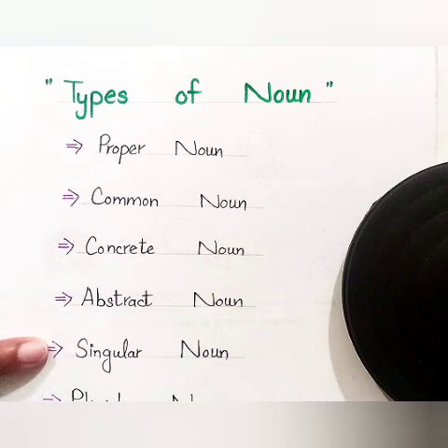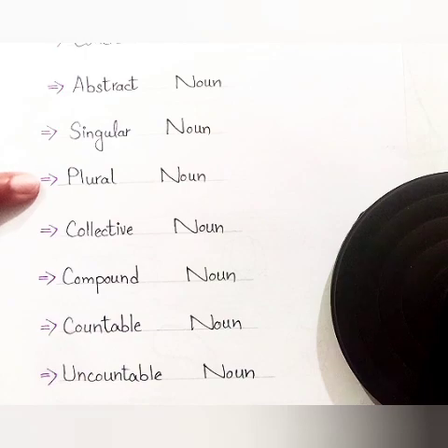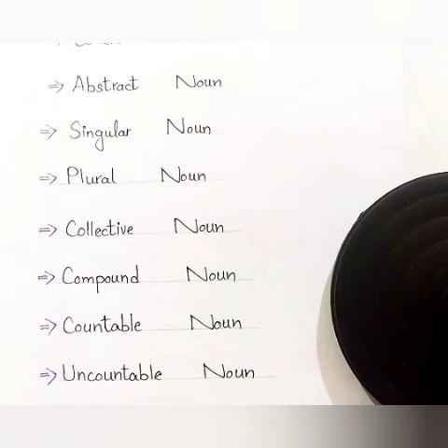Next one, singular noun. Singular nouns are nouns that represent only one thing, person, place, or idea. Next one, plural noun. A plural noun represents a place, person, thing, or idea that is more than one.